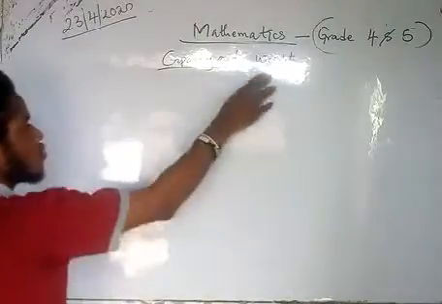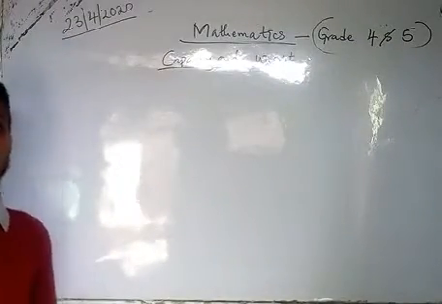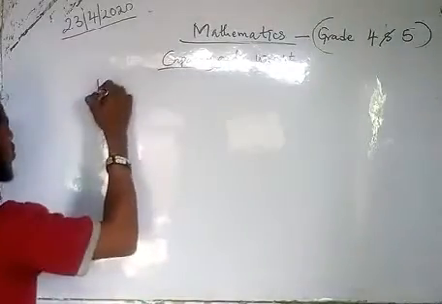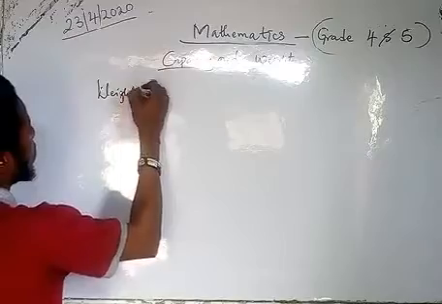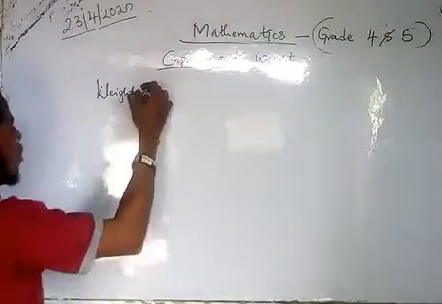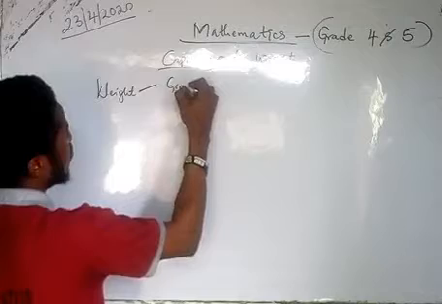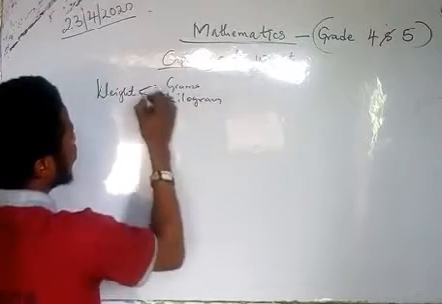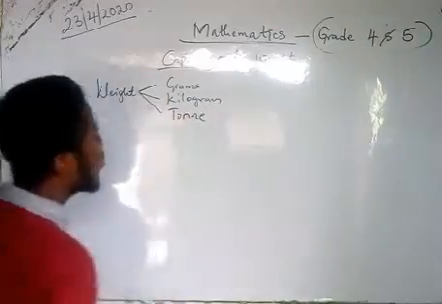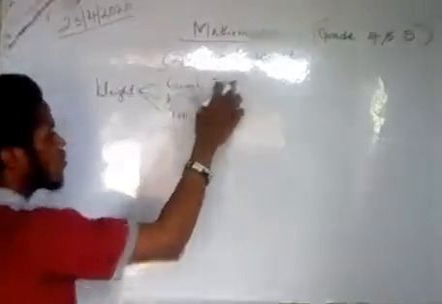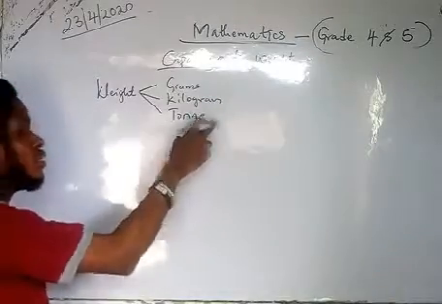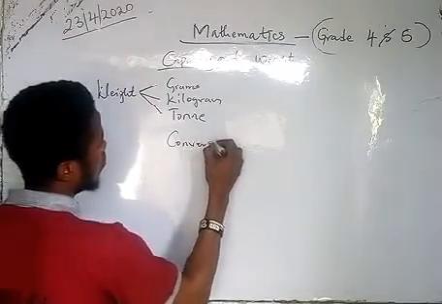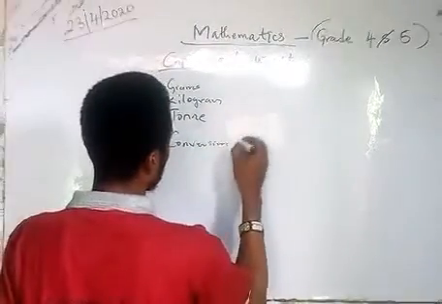Next, we want to know how to convert, which means we are going to talk about weight first. When we talk about weight, we are talking about grams, kilograms, and tons. How do we convert from grams to kilograms, from kilograms to tons? This is the conversion table.